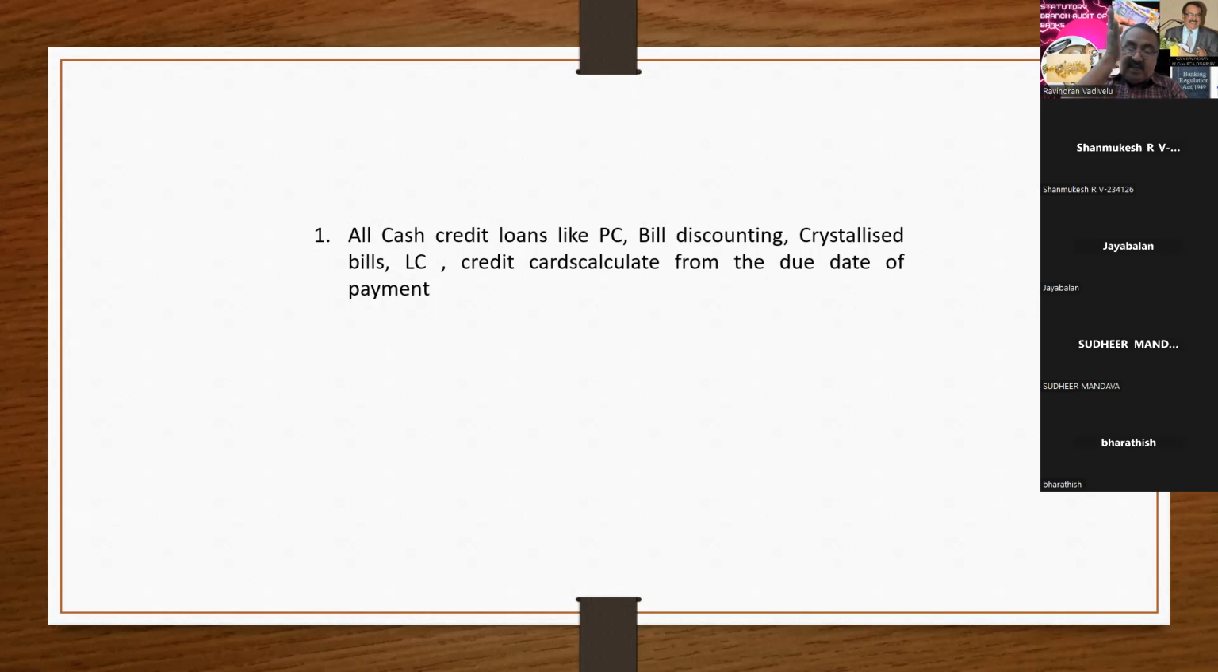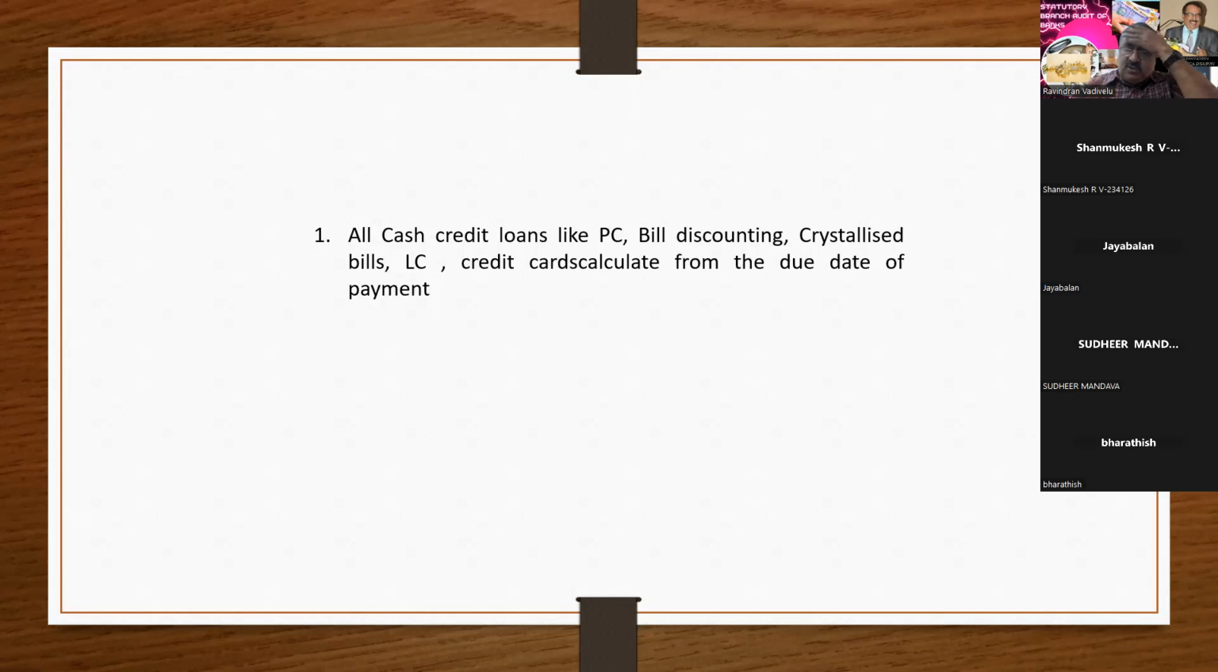From the date of crystallization, within 90 days, the borrower has to make the payment to the bank to close the loan. Otherwise, that account will become NPA. This is the concept. Even the PC also is due from the due date of PC; you have to make the payment.